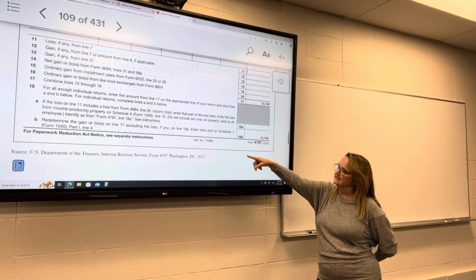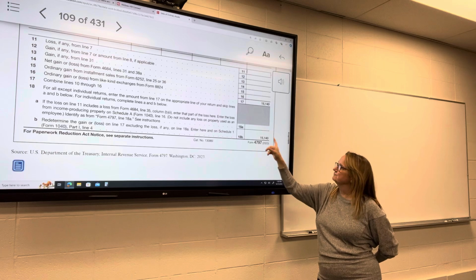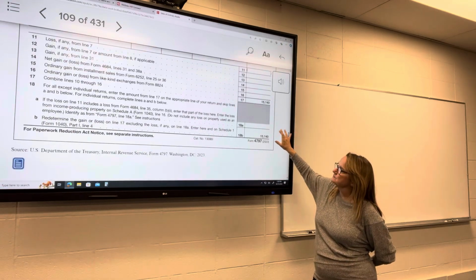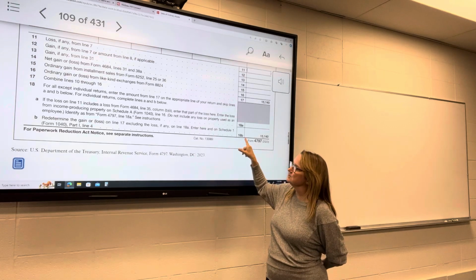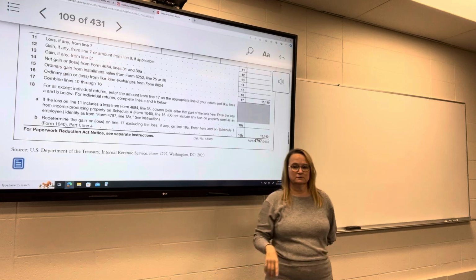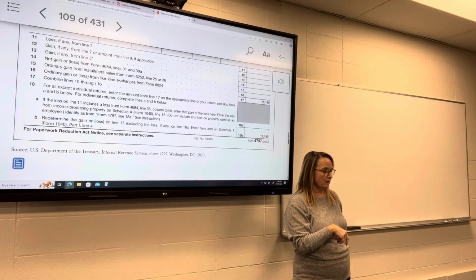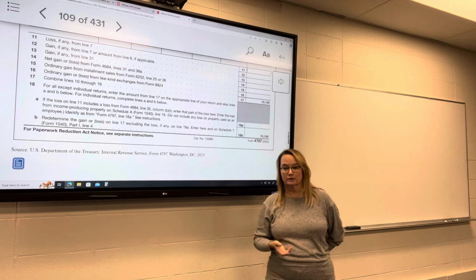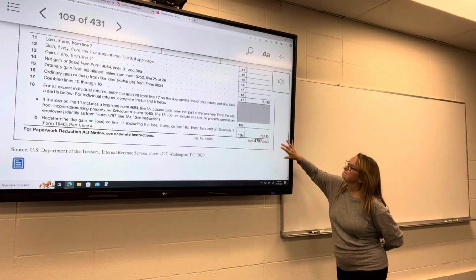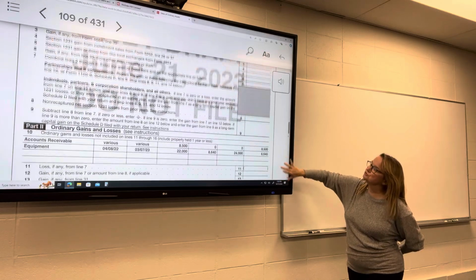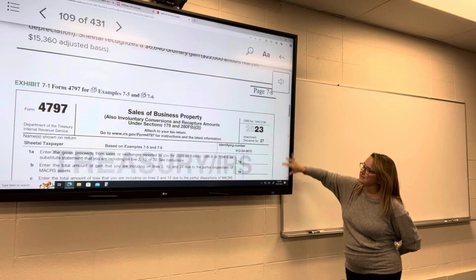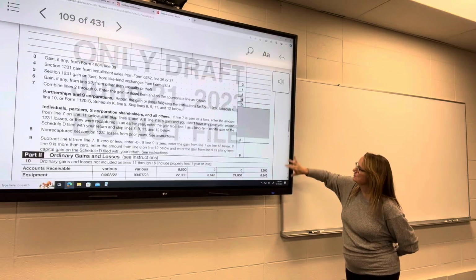So she's got a gain of $15,140 from the sale of both of those items. Enter here, and on Schedule 1, Part 1, Line 4. So it's going to get transferred to the Schedule 1 and be taxed at ordinary tax rates on that Schedule 1. I think you do have one of these to fill out in your tax return problem, if I remember properly.